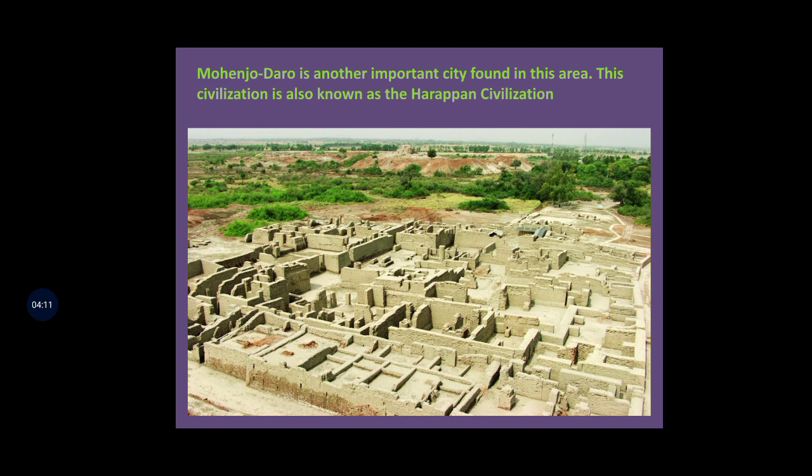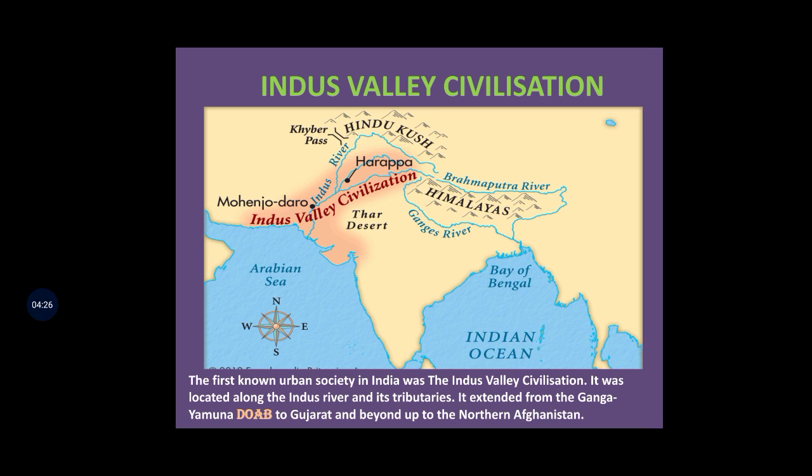Students, you know what the word civilization means? A group of people living together in a certain place, that is known as civilization. So we'll see the next concept, that is Indus Valley civilization. Students, the first known urban society in India was the Indus Valley civilization.